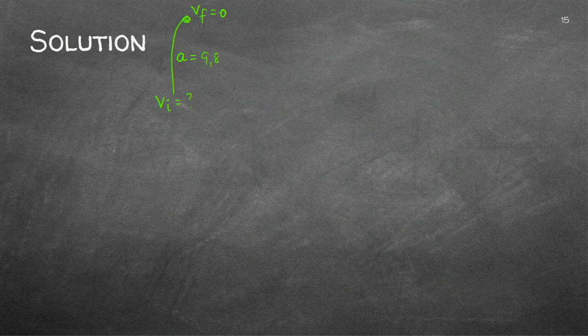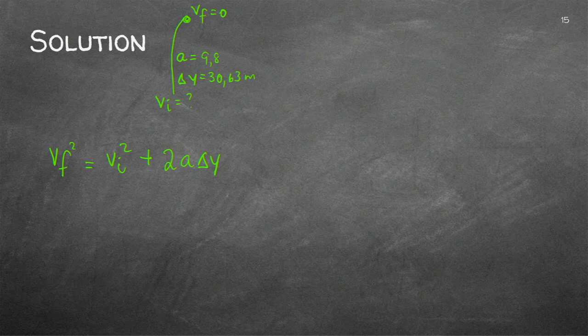I've got more information now. I know the delta Y is the 30.63 that I just calculated. So, can we calculate VI? There's a few ways that you can do it. I can say VF squared is VI squared plus 2A delta Y.